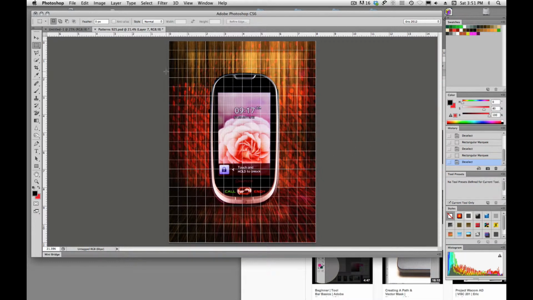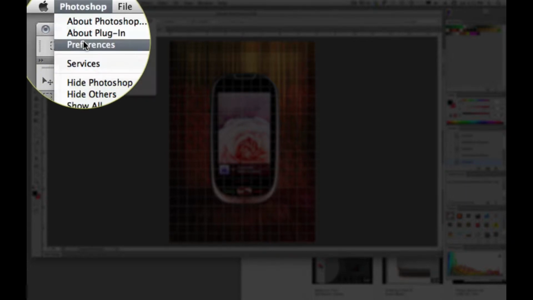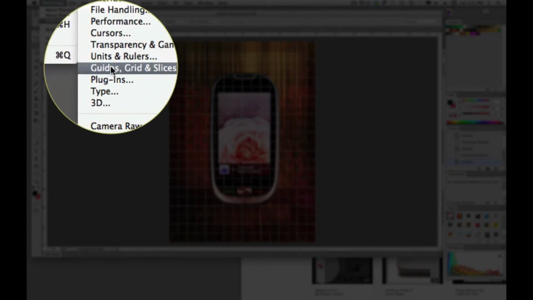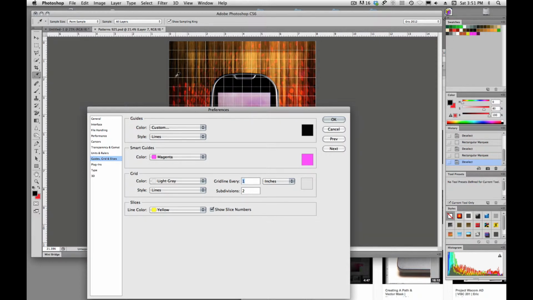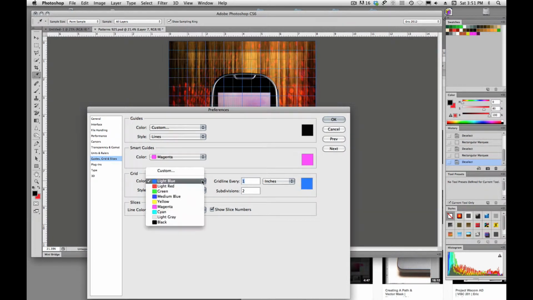And if you ever want to change the color or change the style of this grid or change the number that gets represented by this grid, we'll go up under Photoshop, Preferences, and then we'll pull down to Grids, Guides, and Slices. And right here is the grid, and we'll be able to see it as we update it. So if we choose different colors for our grid, we can do that.